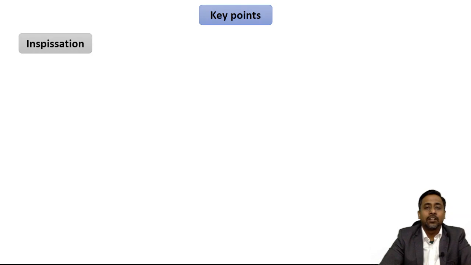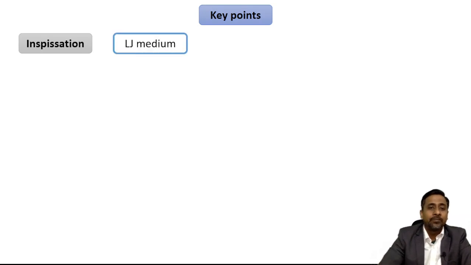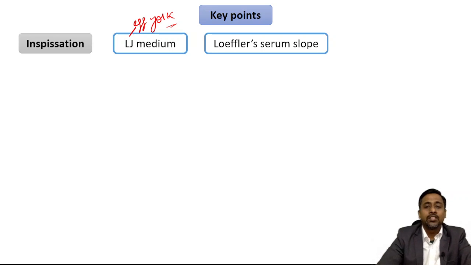Inspection is usually done for certain medium which contains heat sensitive constituents, such as LJ medium which contains egg yolk in it, which is sensitive to heat and may coagulate at a high temperature, and Loeffler serum slope which contains serum. Okay, so this LJ medium is used for Mycobacterium tuberculosis and Loeffler serum is used for Corynebacterium diphtheriae. So both of these medium contain constituents which may not tolerate a high temperature. So for that we will do inspection. So what should be the temperature for inspection?